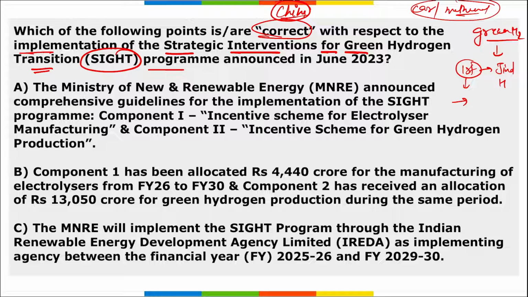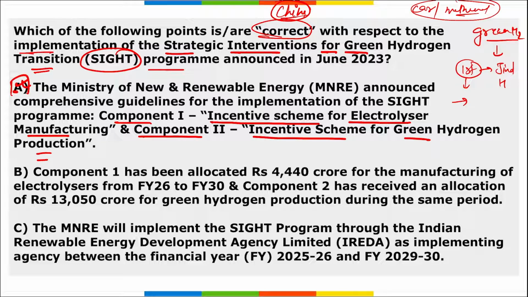Next here, remember, we are talking about this SITE program, right? What is this SITE? SITE stands for Strategic Interventions for Green Hydrogen Transition, right? It is divided into two components. One component is the incentive scheme for electrolyzer manufacturing, and the second component is the incentive scheme for green hydrogen production. So is option A correct? Yes, option A is correctly matched.